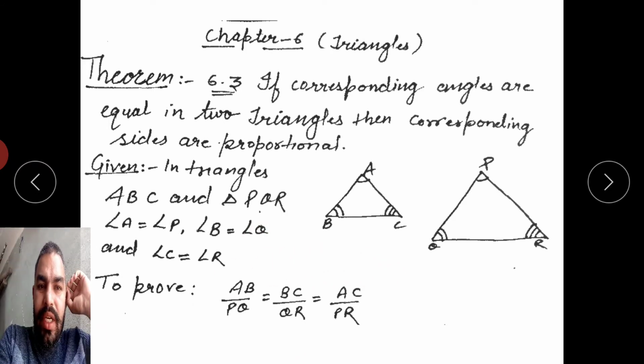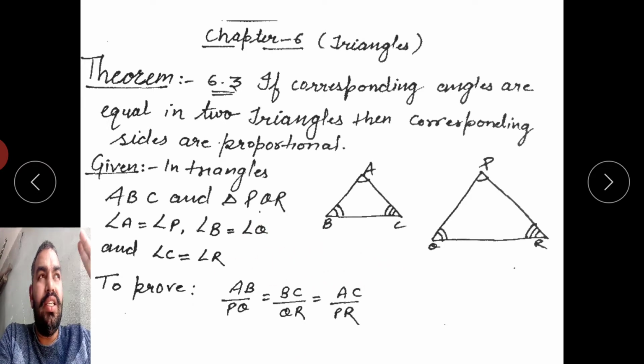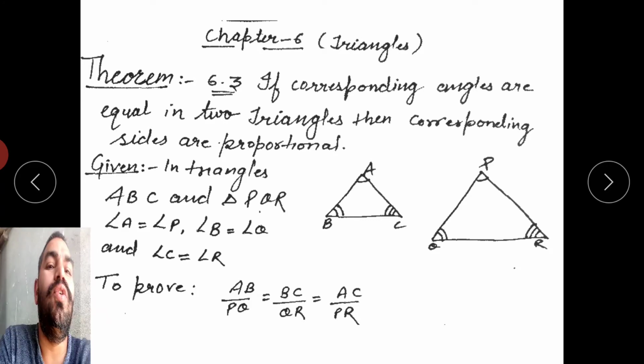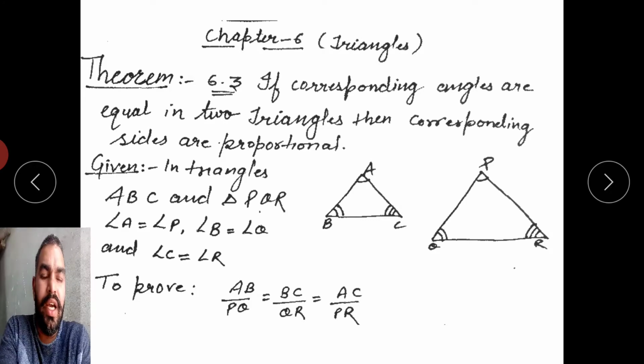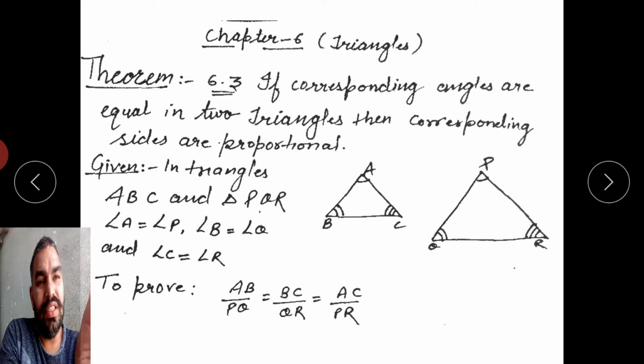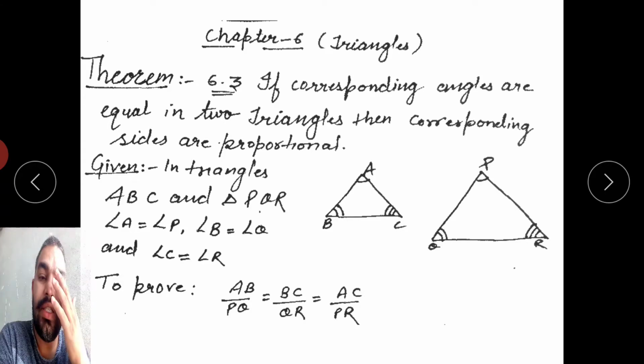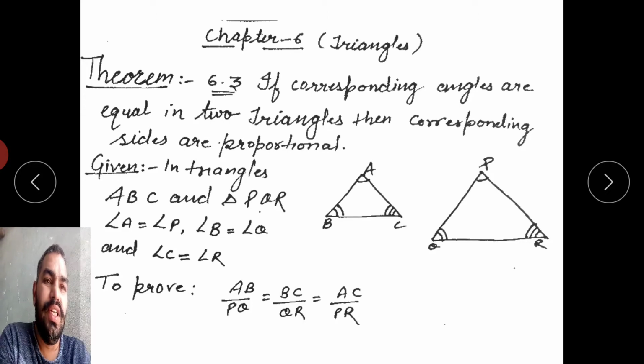We have learned that two triangles are said to be similar if all the angles are equal and their sides are in proportion. So angles are equal, given. If we are able to prove that the ratio of their corresponding sides are equal, then these two triangles are similar. So please try to understand, all the angles of the triangles are equal; if we are able to prove that the ratio of its sides are equal, then these two triangles are similar. So let's start.